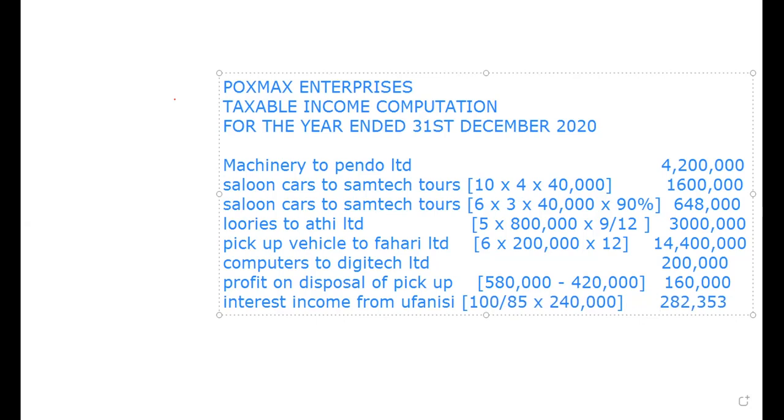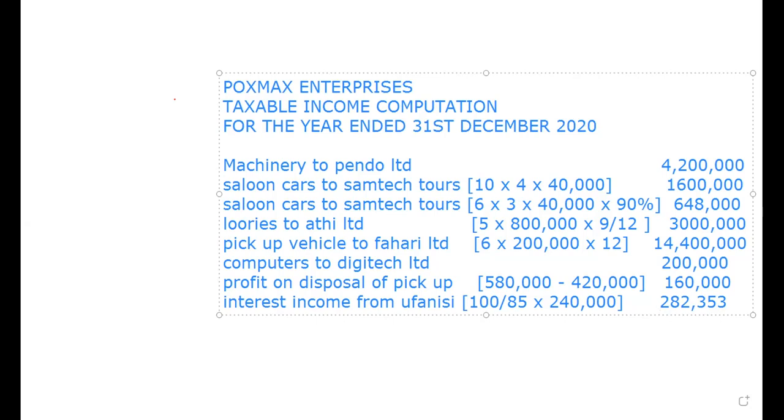Remember, I said interest income is not a final tax, so we have to tax it twice: under the tax liability and also here. And net means the withholding tax has already been subtracted. If it was gross, that means the withholding tax has not yet been subtracted.